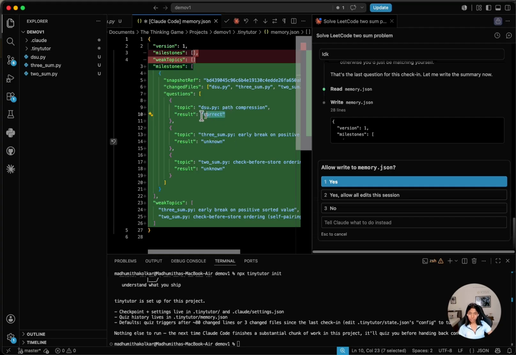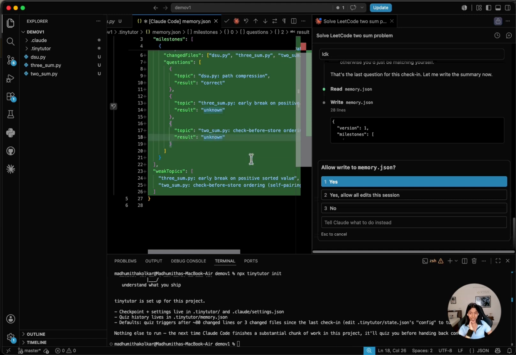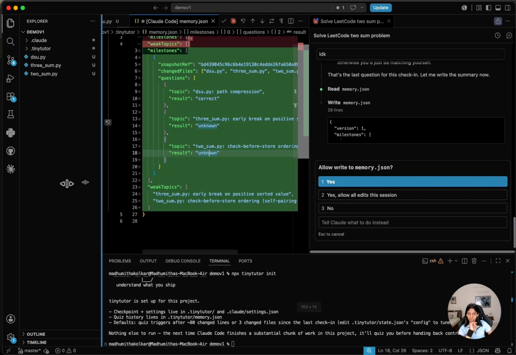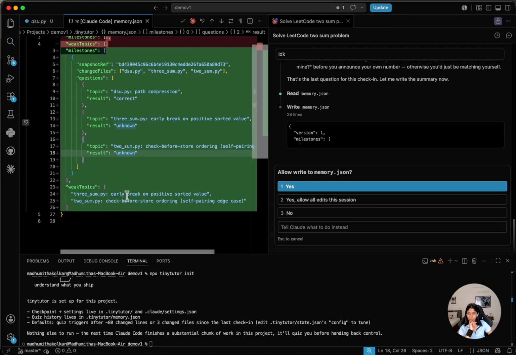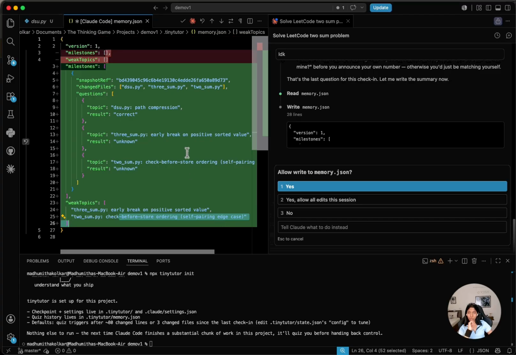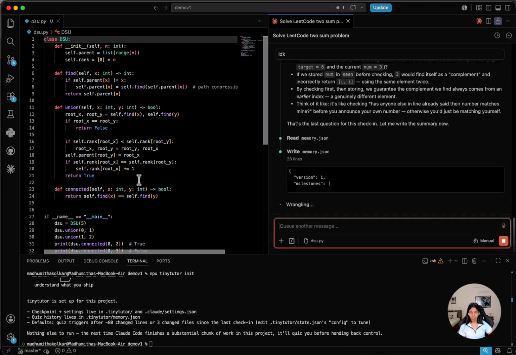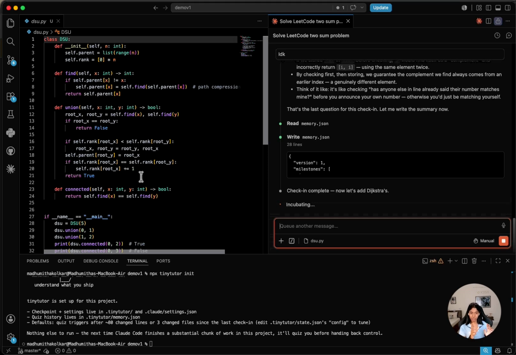It says the first question, about path compression, was correct. Second question, the result was unknown because I said I don't know. And if you see over here, it's making a note of the weak topics. So it says in threesome that I didn't understand the early break, and in twosome I didn't understand this. According to it, this is one milestone, the first checkpoint. Next time it triggers tinytutor, it's going to compare the diff between what this checkpoint had and what the next one does. It also makes sure that it repeatedly asks me about my weak topics until I get better at it. This is stored locally within your Claude instance, so tinytutor has its own memory.